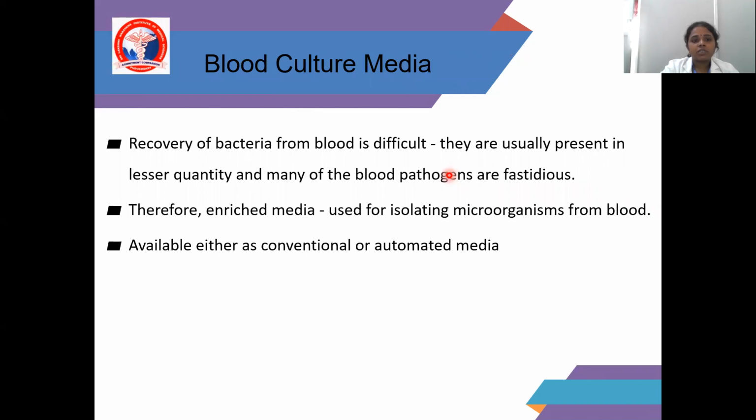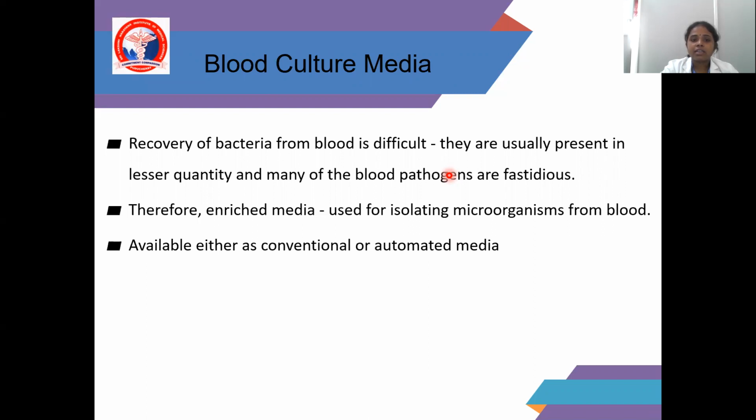Coming to blood culture media, recovery of bacteria from blood is different. They are usually present in lesser quantity and many of the blood pathogens are fastidious. Therefore, enriched media are used for isolation of microorganisms from blood. Examples of enriched media are blood agar and chocolate agar, as I already told you.